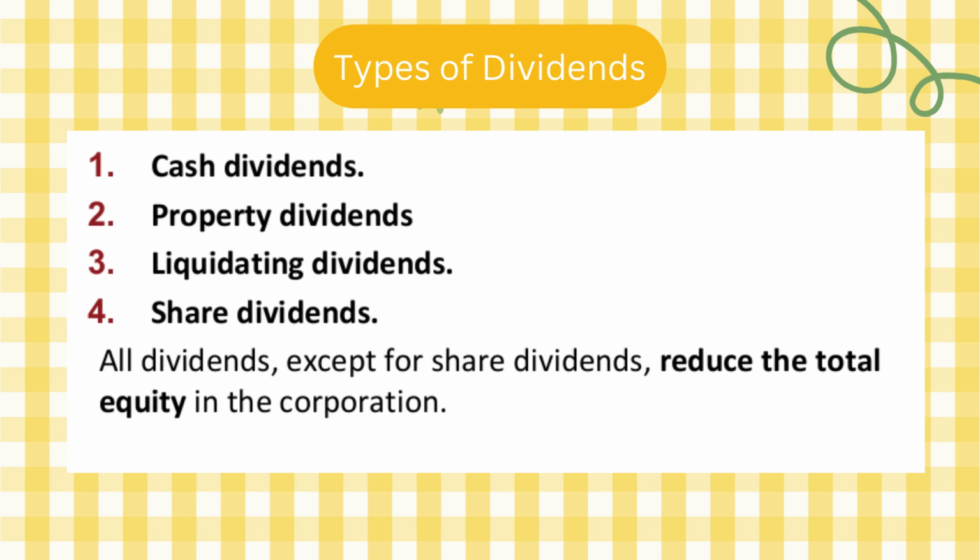Now, cash dividends, it's the most common type of dividends where shareholders receive a monetary payment from the company's earnings. So it's paid in cash directly to shareholders, reduces the retained earnings and cash balance, suitable for companies with stable profits and cash flows. Now, the second type is property dividends.